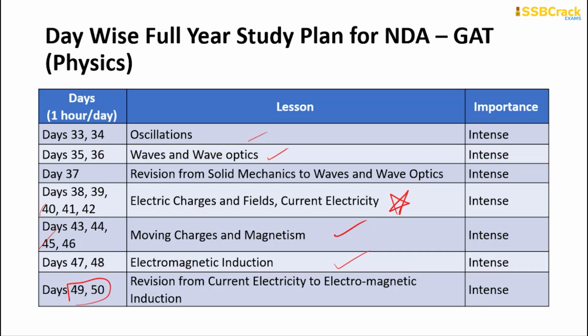On days 14 and 15, these 2 days are considered very crucial. Please spend time at home and revise these topics, because they are very crucial. Unless you give them time, they will not get into your head. So give time to that and finish learning these 3 chapters: one is electric charges and fields and current electricity, then moving charges and magnetism, and the last one is electromagnetic induction.